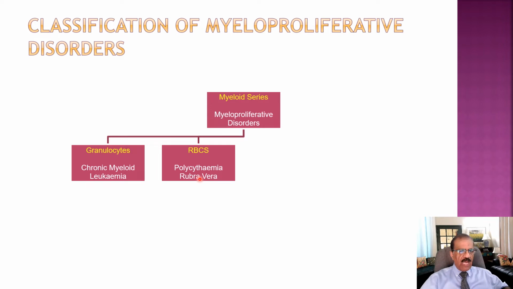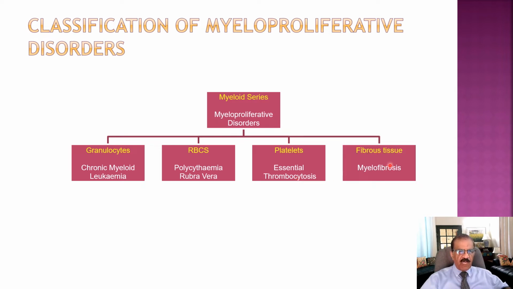Secondary polycythemia is secondary to a chronic hypoxic state, like in patients with COPD. And then if the abnormal process starts with the platelets, that would be called essential thrombocytosis. In polycythemia there will be increased red cell mass, increased RBC count, and in essential thrombocytosis there will be increased platelet count, much more than normal, but the morphology of platelets is mostly normal. And then finally, the condition called myelofibrosis: if there is abnormal growth of fibroid tissue, it will result in myelofibrosis.